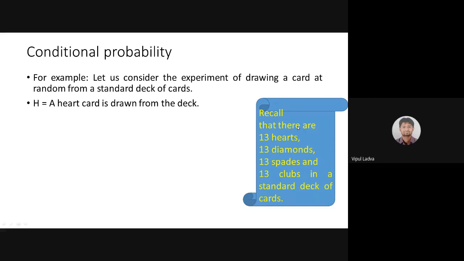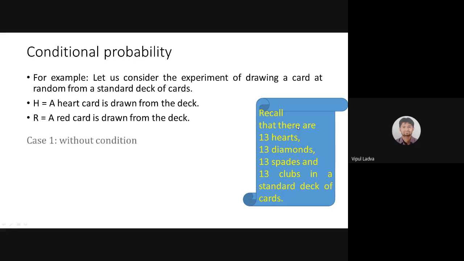So I'm defining 2 events. I'm drawing a single card from the deck of 52 cards, and I'm going to label event H as the drawn card is a heart. Remember, heart is one of the suits, and there are 13 heart cards in the deck. I'm defining the second event as capital R: the drawn card is of red color, or a red card. So I'm just defining 2 events, H and R.